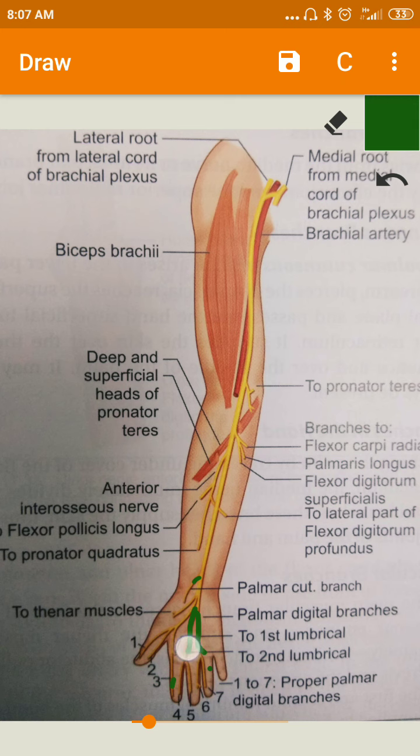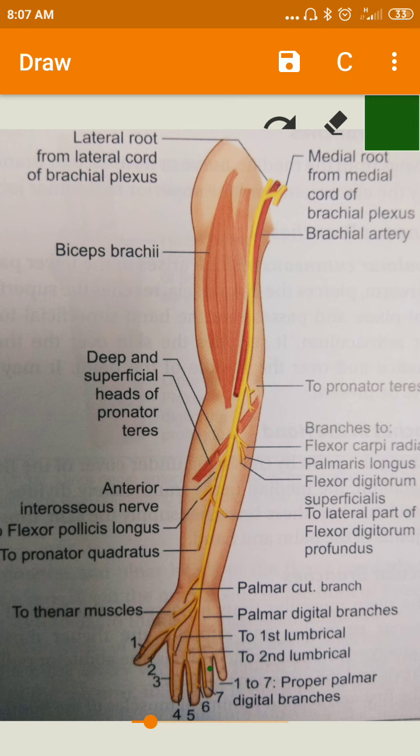The medial side of the index and the lateral side of the middle finger, and then the lateral side of the middle finger and the medial side of the ring finger are supplied by this medial division. These are the digital branches of the median nerve.